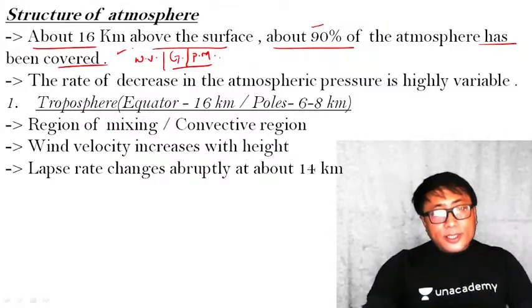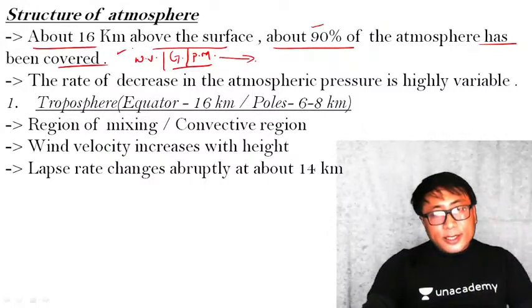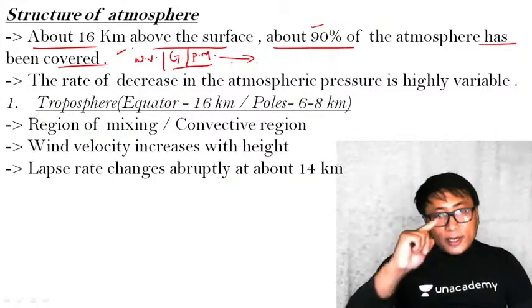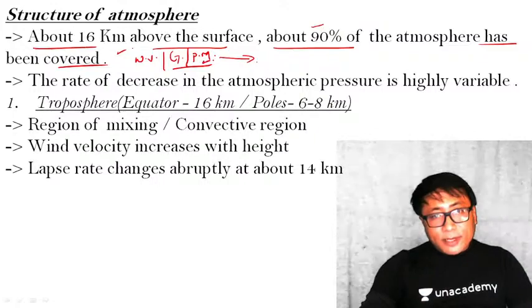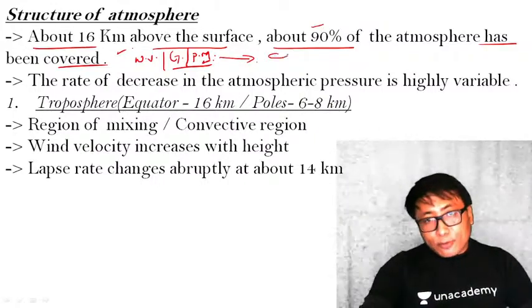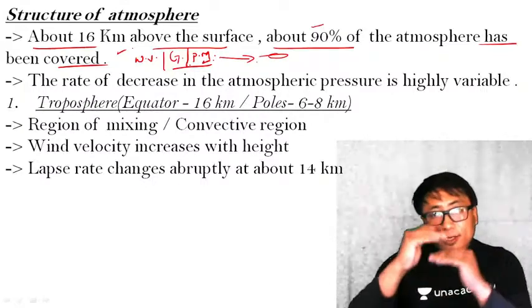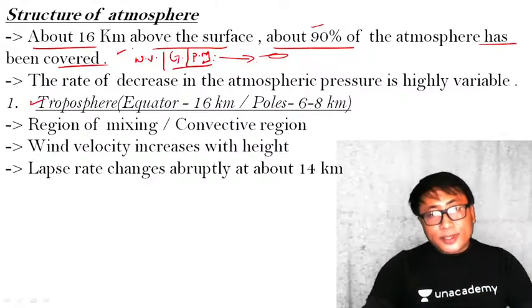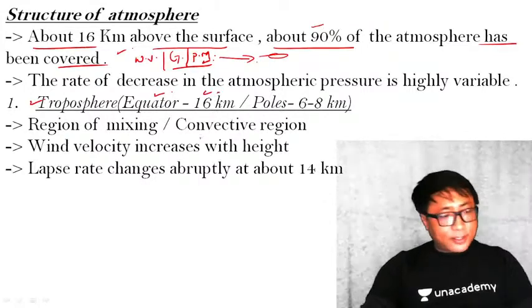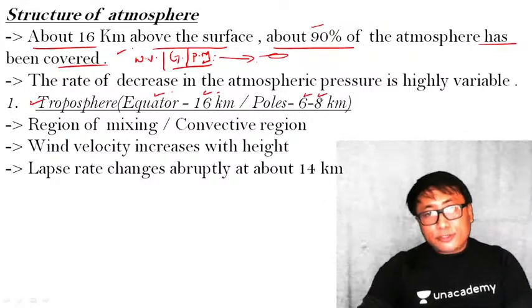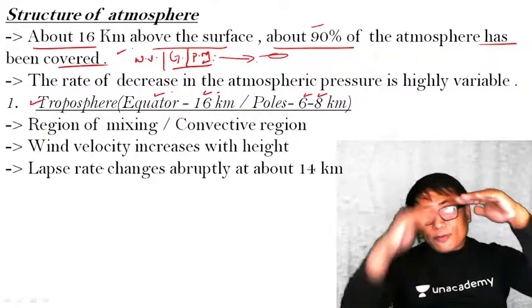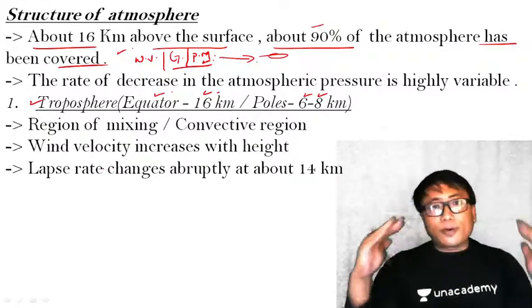Now, important thing to know about this is, as we have discussed just now, for cloud formation you need this particulate matter, which means almost all the clouds will be formed in the troposphere. Now, another important point is, the height of the troposphere at the equator is somewhere around 16 kilometers. In the polar region, it is around 6 to 8 kilometers. Clear? So, all the clouds will be formed within this troposphere only.